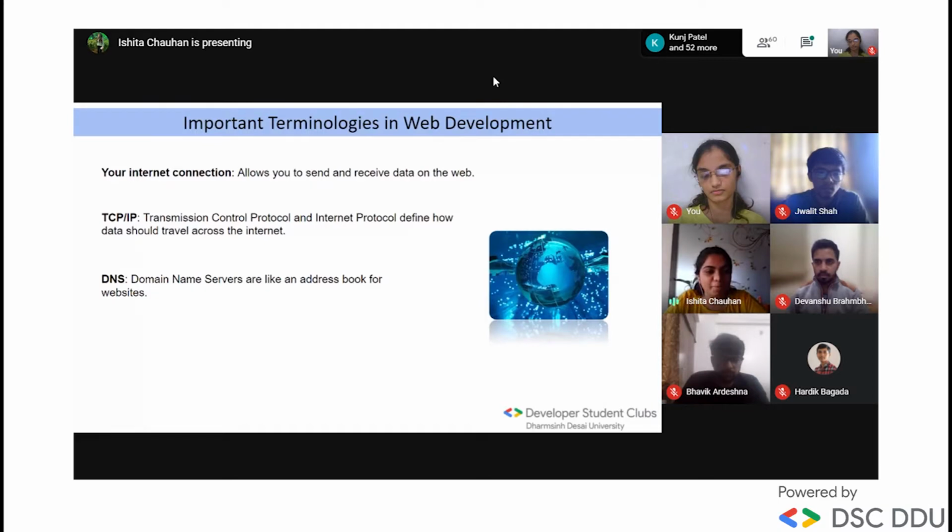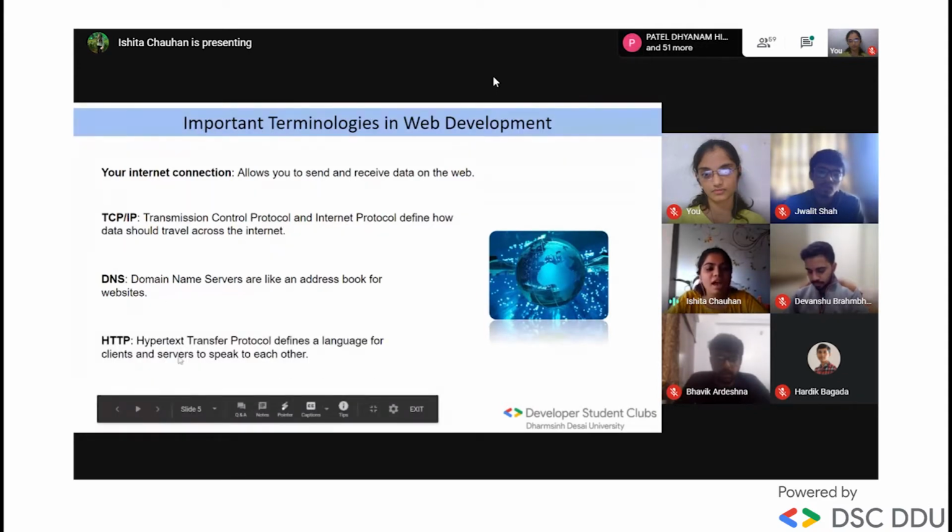The next is the domain name server. They are like an address book for the website, which means when you type an address in your web browser, the browser looks it up in the DNS and finds its real address, and it will send the HTTP message, and it will look into your browser, meaning in your laptop.